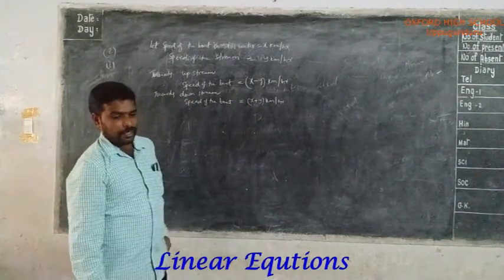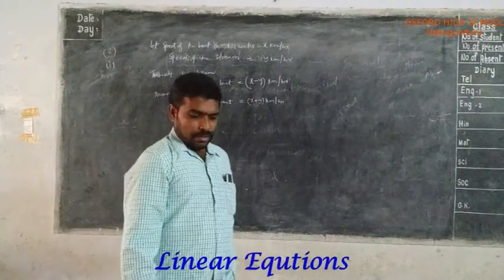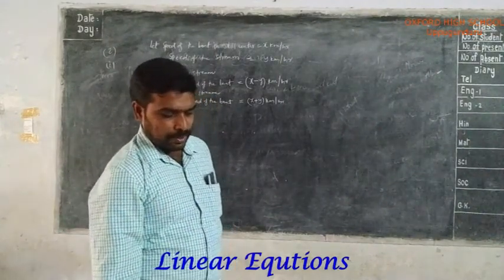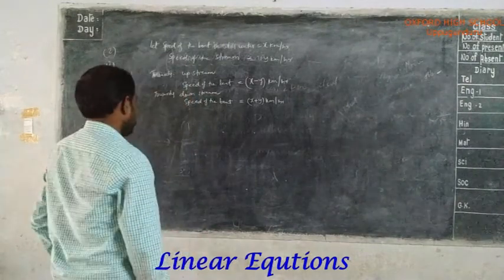So first condition they gave: a boat goes 30 kilometers upstream and 44 kilometers downstream in 10 hours.